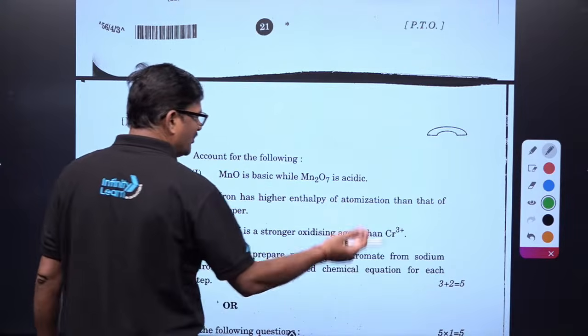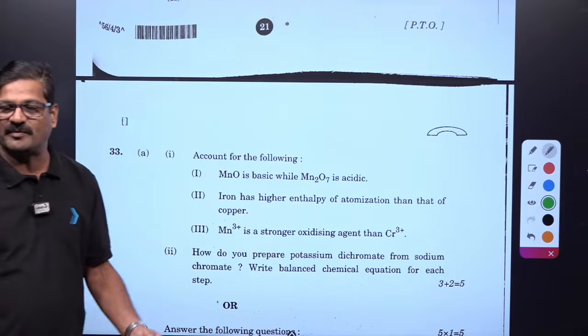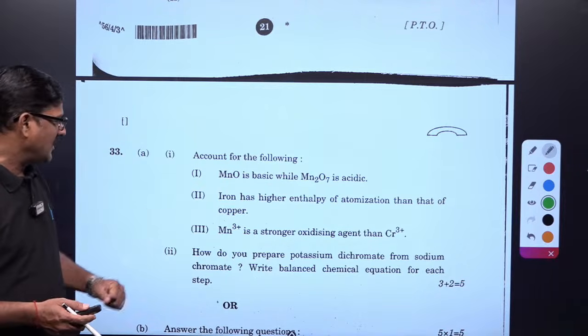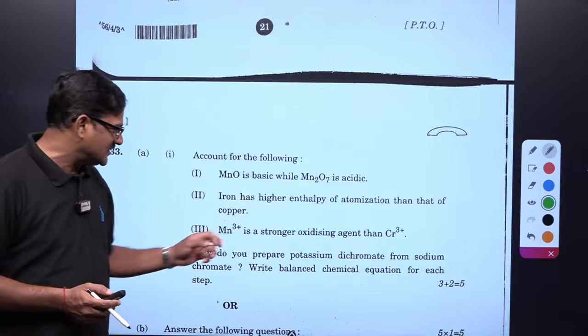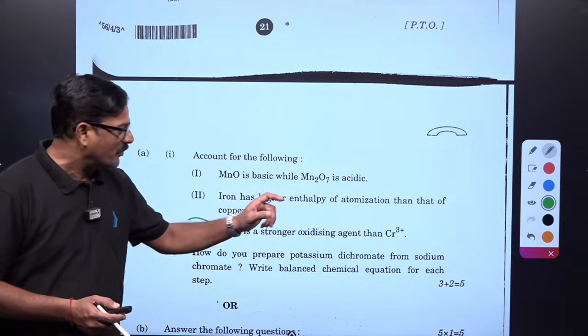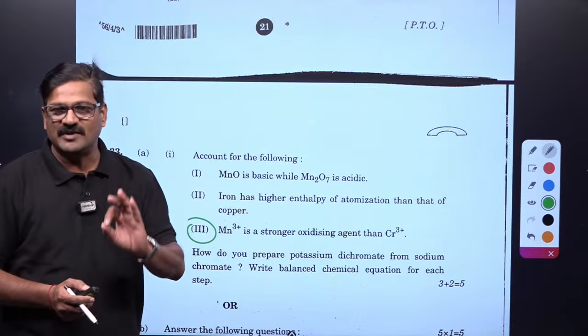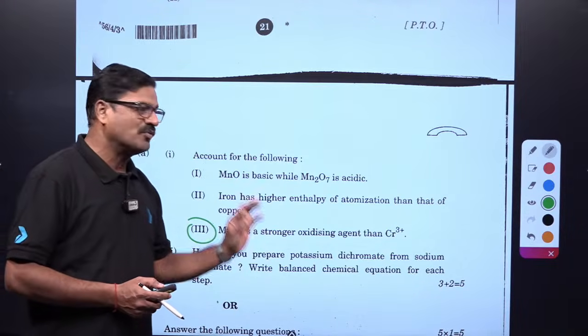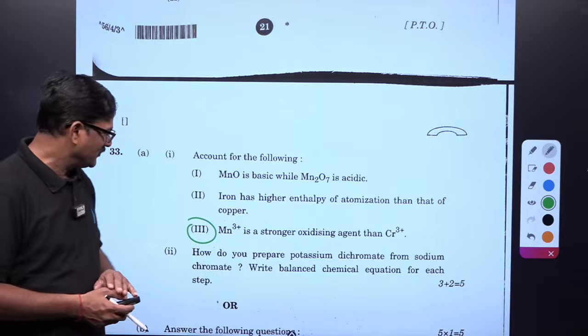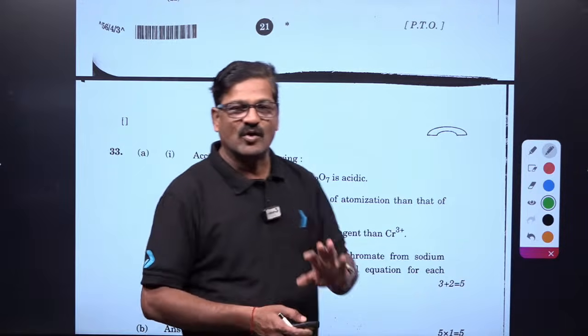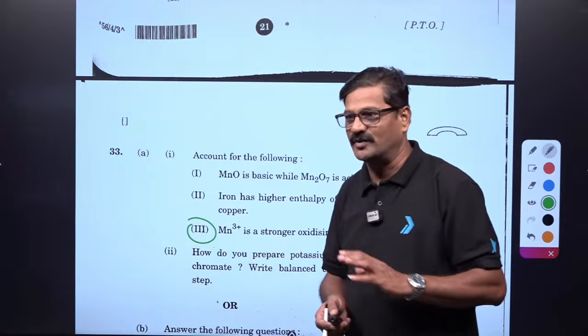Iron has a higher enthalpy of atomization than copper because of the unpaired electrons in the d6 configuration. And Mn3+ is a strong oxidizing agent, it is there in the NCERT. Mn3+ can be easily converted to Mn2+ because Mn2+ has d5 configuration. And how do you prepare potassium dichromate? Directly from pyrolusite. You have 2 steps, you can do it.